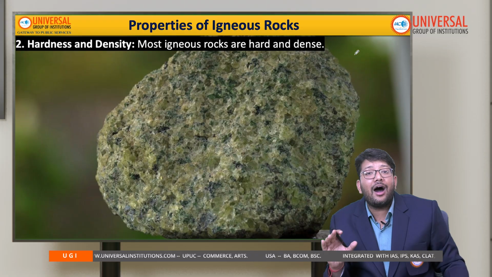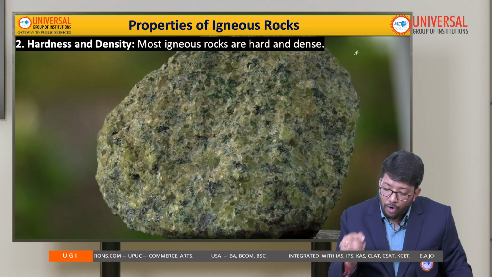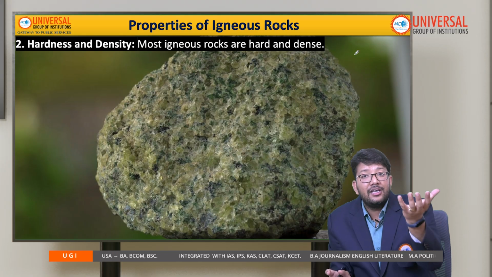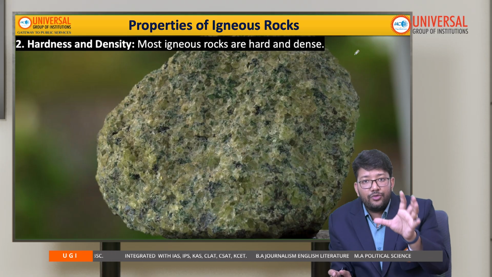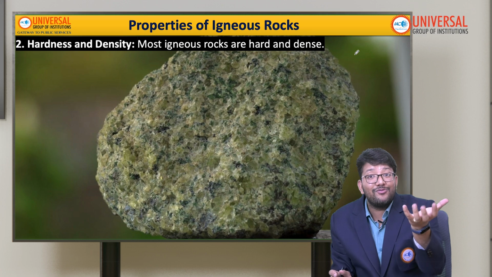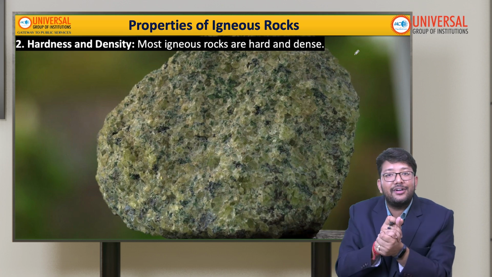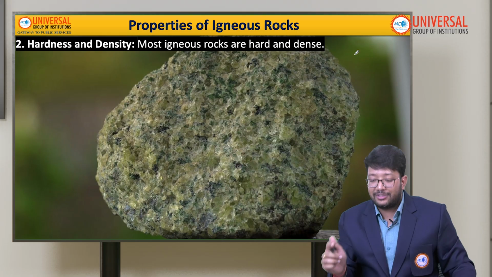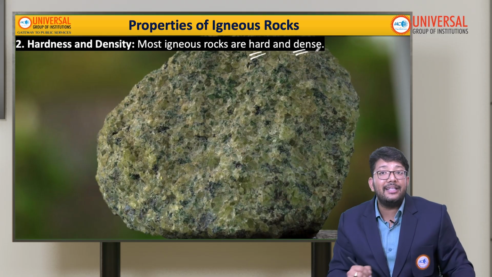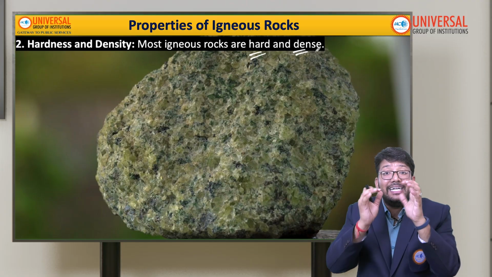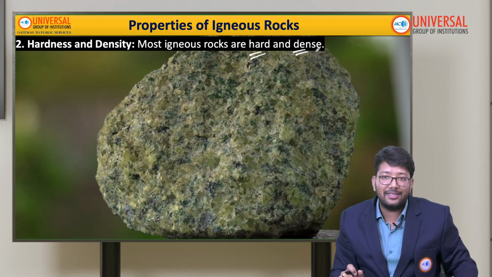The second property is hardness and density. Most igneous rocks are very hard and very dense also. Dense means the mass per volume is more. If you carry an igneous rock, it will have some weight in comparison to sedimentary or metamorphic rocks. So remember, most igneous rocks are very hard and very dense. The density is because the particles are closely interlocked with each other.